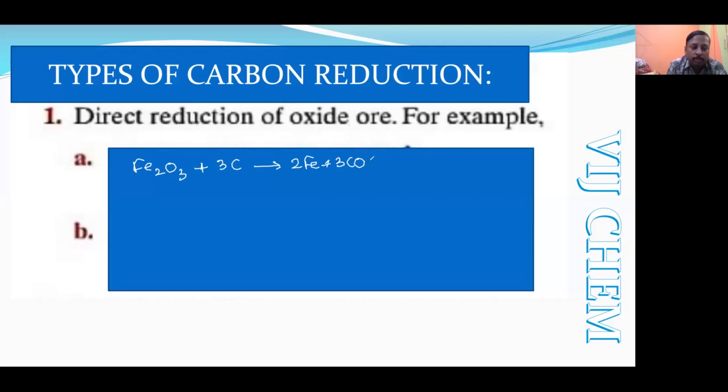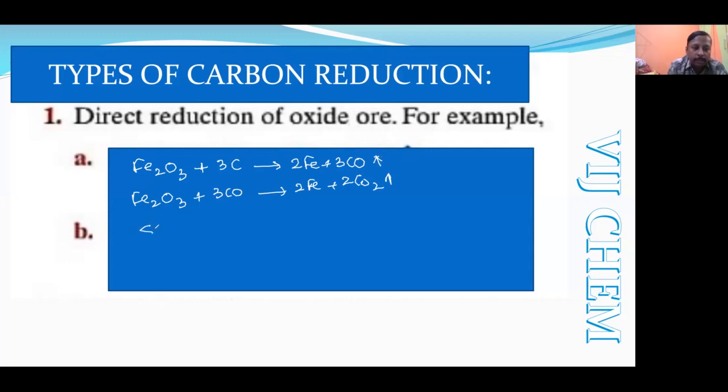This carbon monoxide will be used in the further steps. If some more Fe2O3 is left over, then the carbon monoxide produced in the first step will react with it and further reduce it, forming carbon dioxide. This we will study again in the blast furnace, no problem.